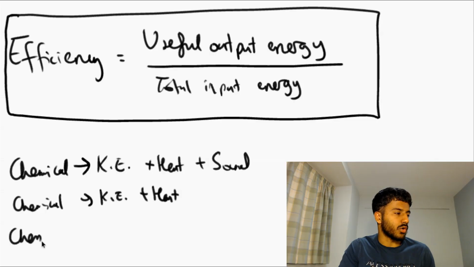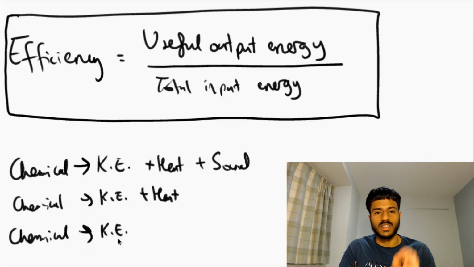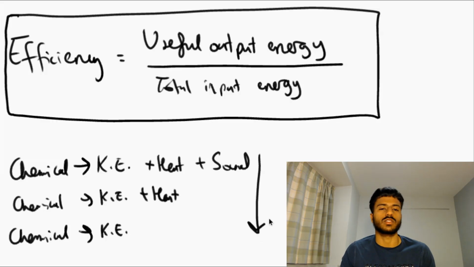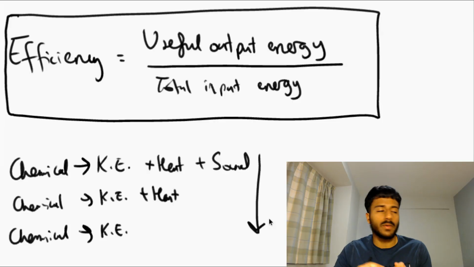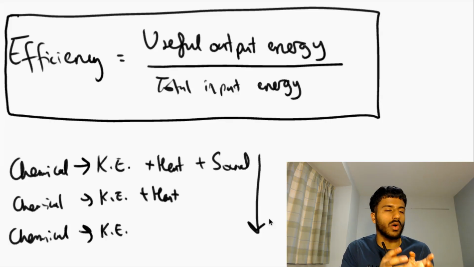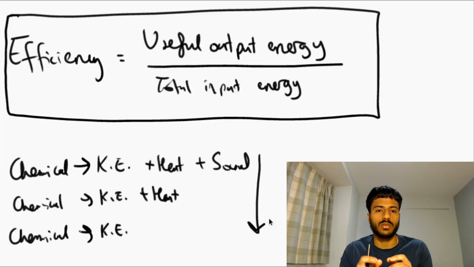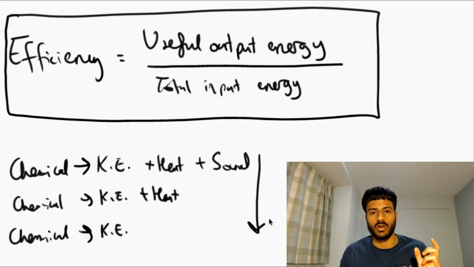And a final process where I convert it from chemical energy into the exact same amount of kinetic energy. Well, in this process, as you go down the list, you're increasing the efficiency of that process. So if I'm keeping the kinetic energy released in all these scenarios the same, what's actually going to take place is the chemical energy that I'm inputting is going to be greater in the first two scenarios, and even greater in this first one specifically.